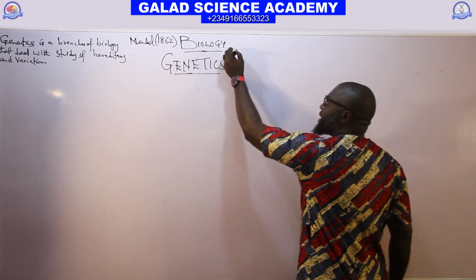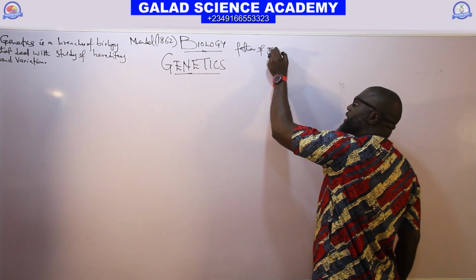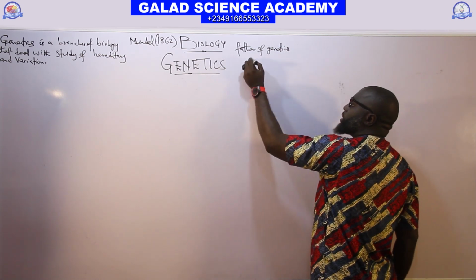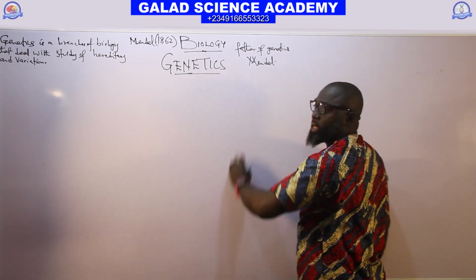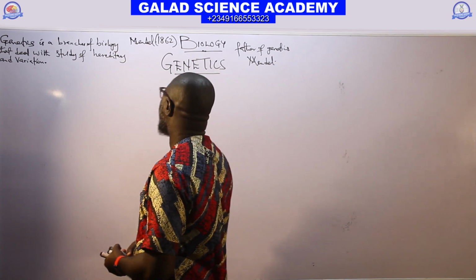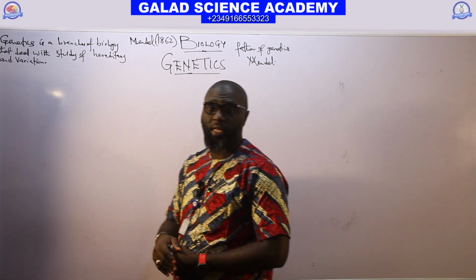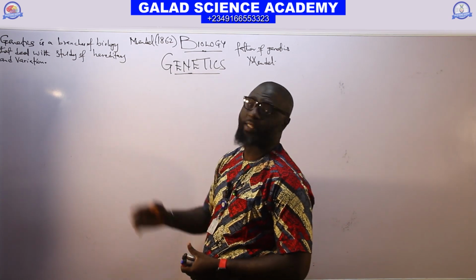So the father of genetics is Mendel. It took Mendel 4 years or 6 years to carry out the research on genetics.